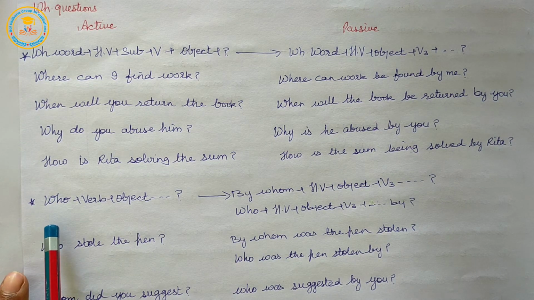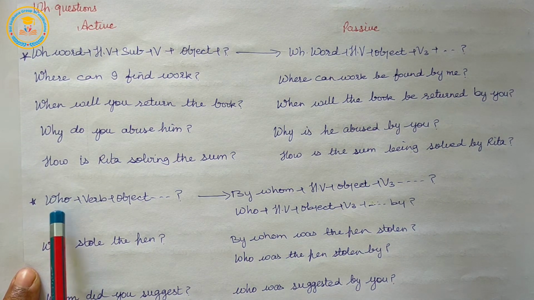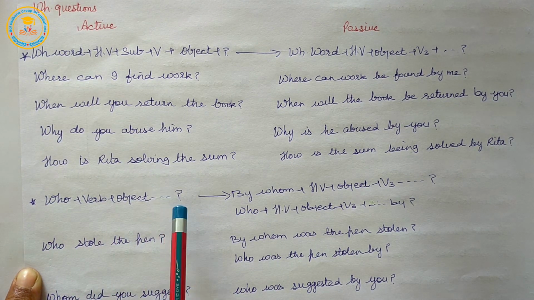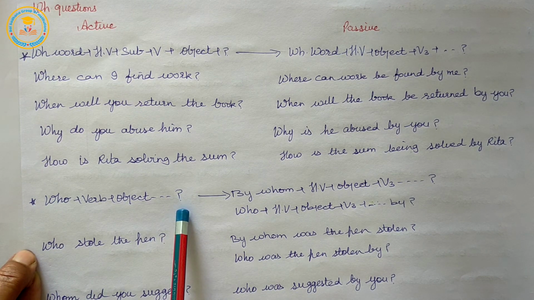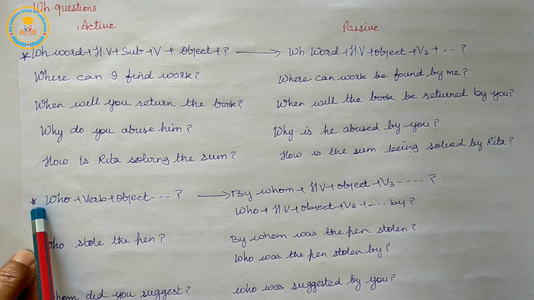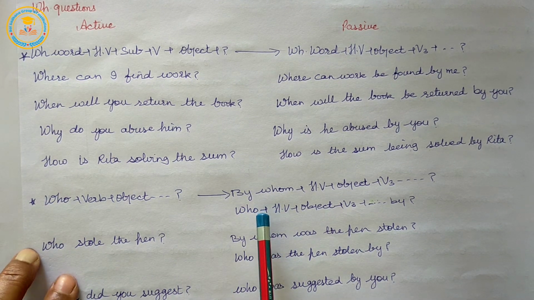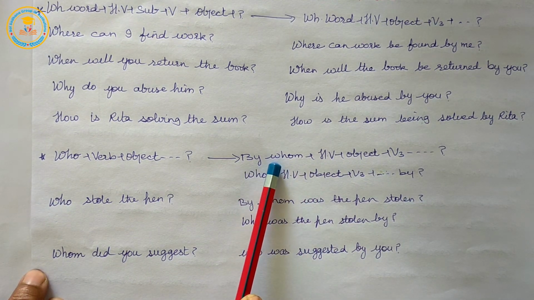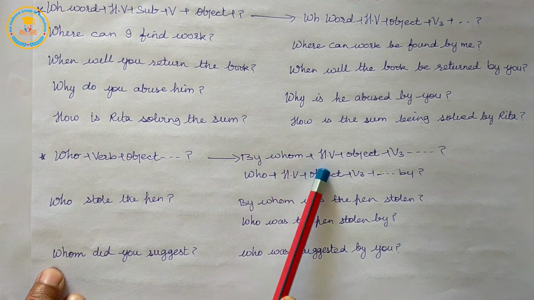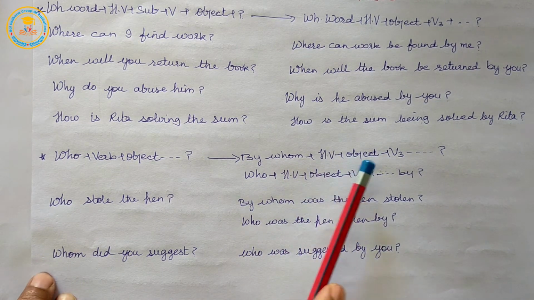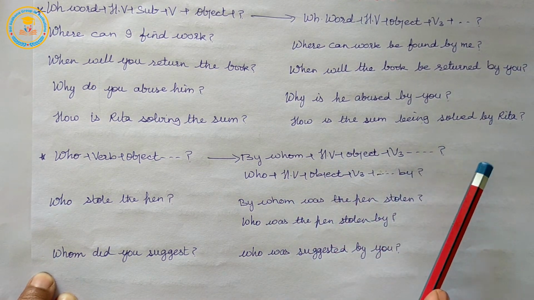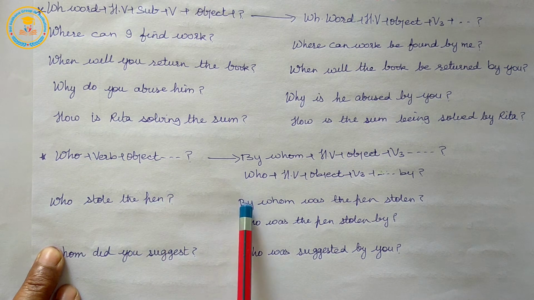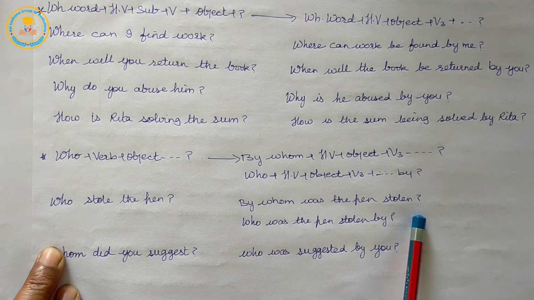Our next is WH word who and whom plus verb plus object plus rest of the sentence and question mark. And for changing this who, we will use two steps or two rules. First, by whom. In place of who, we will mention by whom plus helping verb plus object plus verb's third form, rest of the sentence plus question mark. Example, who stole the pen? By whom was the pen stolen?